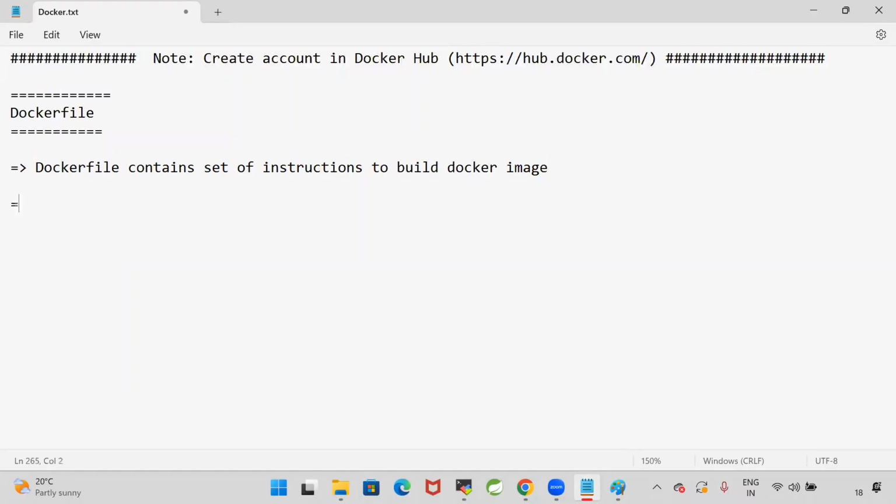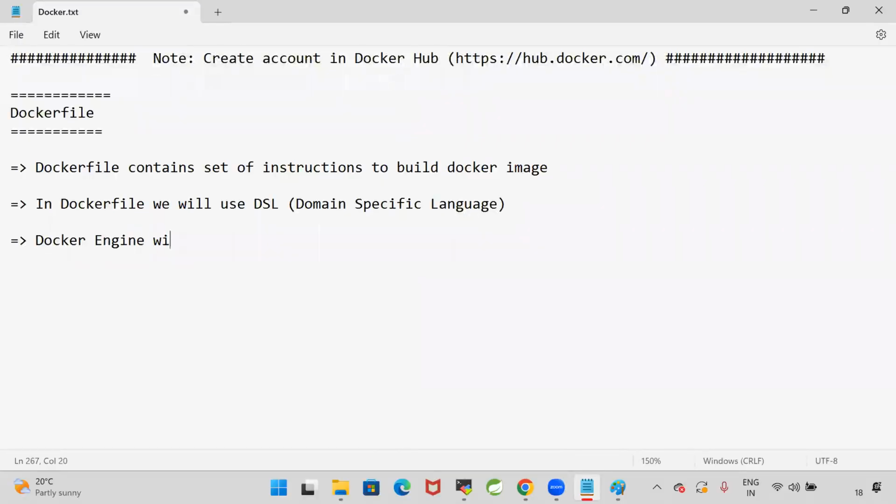In the Docker file, we will use DSL keywords, nothing but domain specific language keywords. We are going to use these to build the image. So when we write the Docker file, the Docker engine will process the Docker file instructions from top to bottom to build the Docker image.